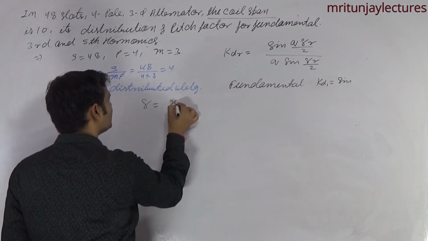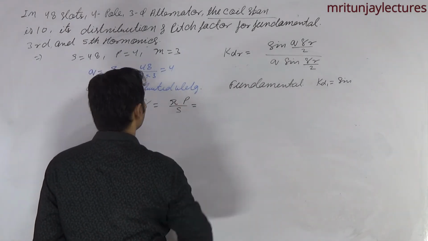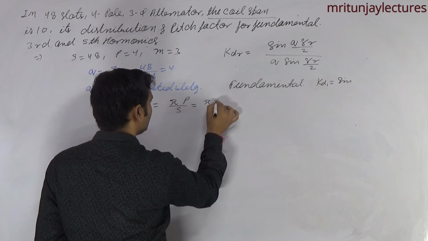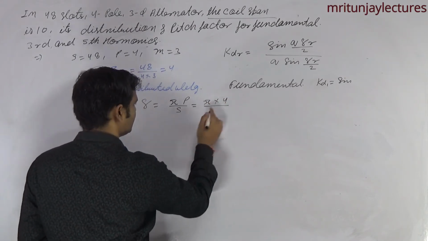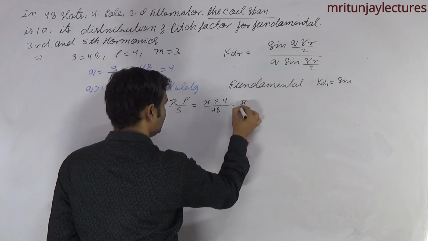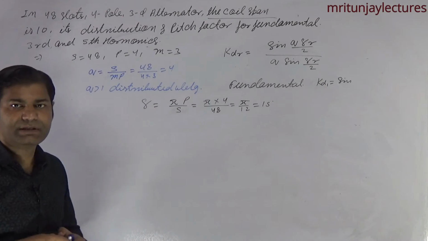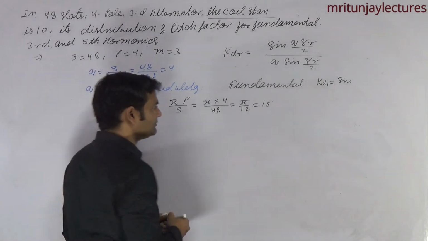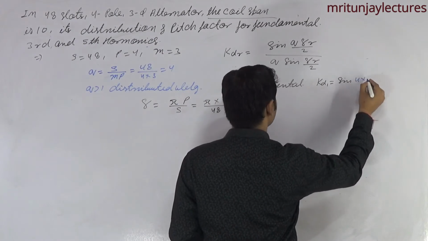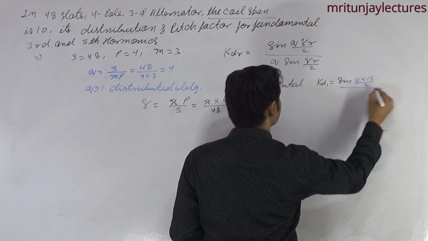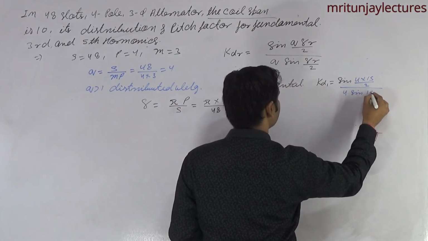Gamma is equal to pi P by S. P is equal to 4 and S is 48. Sorry, pi into 4 divided by 48, it is 15 degree. That is 15 degree. It is clear? Now, sin of Q 4, gamma 15 by 2, divided by 4 into sin gamma, gamma is equal to 15 by 2.